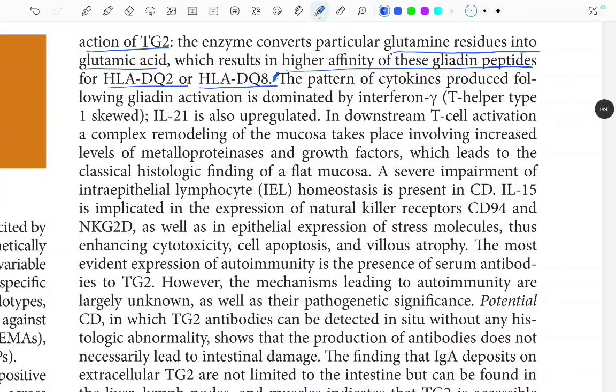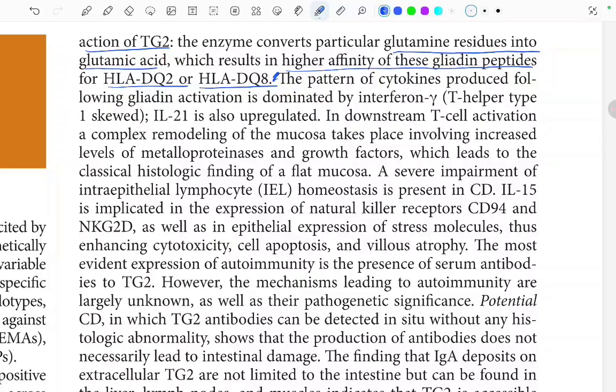It was not that hard, right? So in simple terms, what happened was gluten is broken down into gliadin, and gliadin triggers the innate immune system, which then triggers the adaptive immune system also in genetically susceptible individuals, leading to immune mediated damage of the intestinal villi and finally leading to malabsorption.